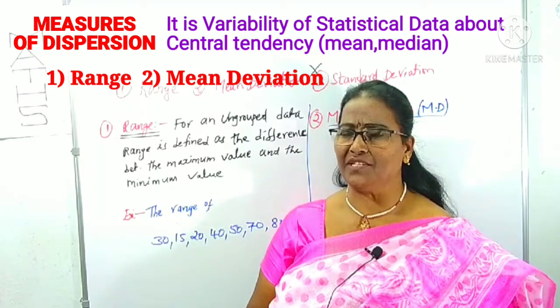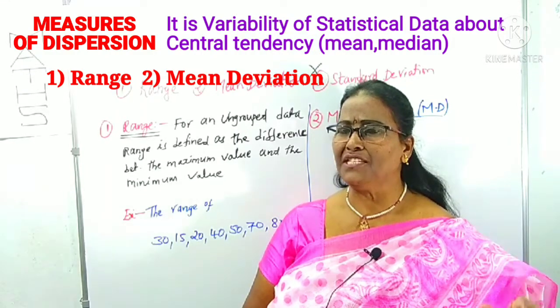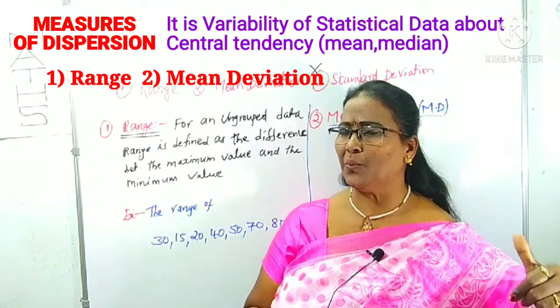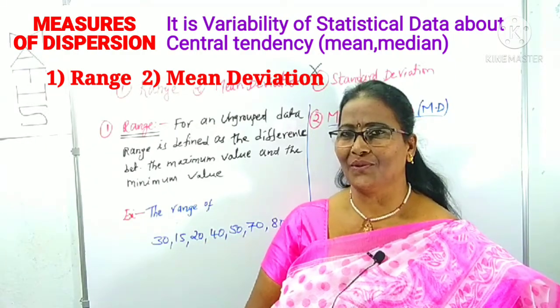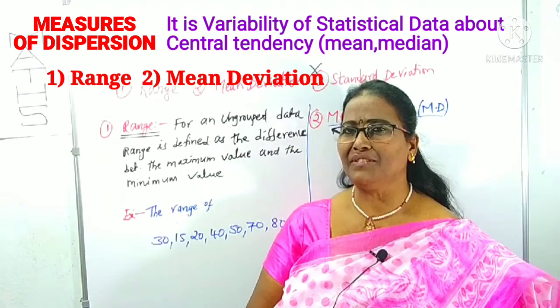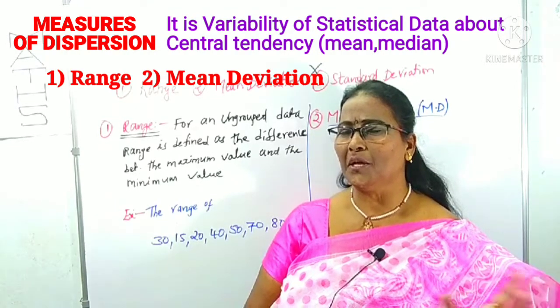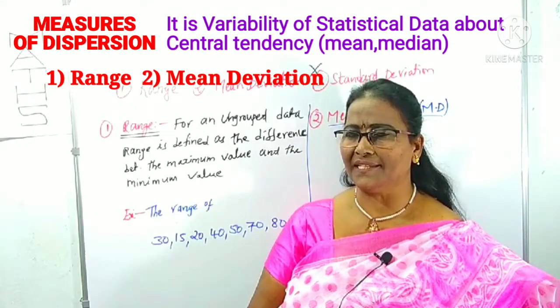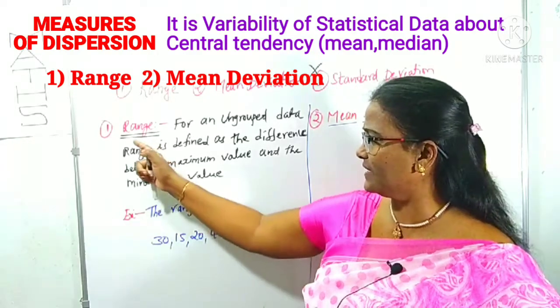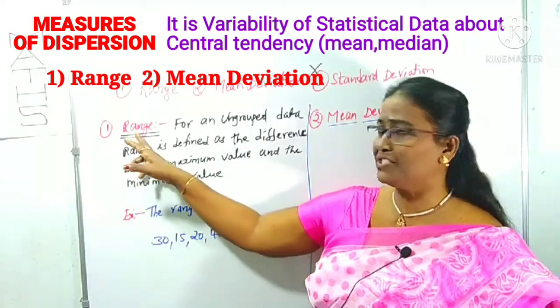It is a collection of observations. In those observations, the difference between the maximum value and the minimum value is nothing but the range. What is a range? The difference between the maximum value and the minimum value of ungrouped data is called the range. That is all I have written here. The range definition is important.